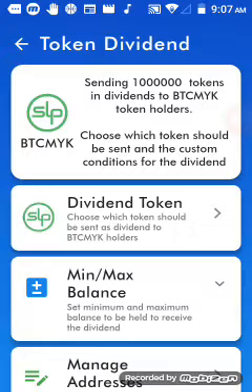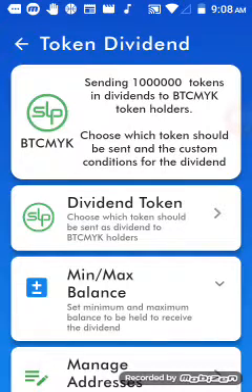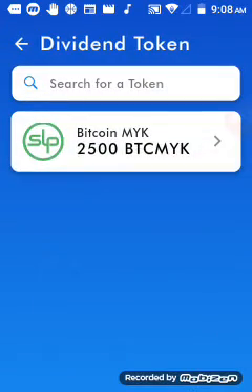So let's see here. I'm assuming it's probably going to be the same. It's going to be the same. It's just, oh, I don't have enough coins on here that I've sent over, so that may not work either. They tell me I don't have enough, right? So that's not going to work. Let me go to 2,500. Let's just see if there's going to be any difference in the fees, because this is a dividend feature that I'm not accustomed to.